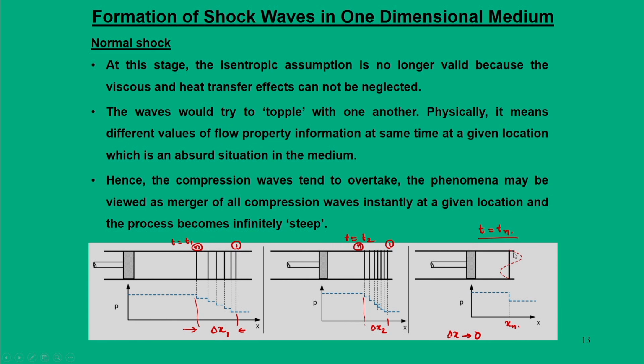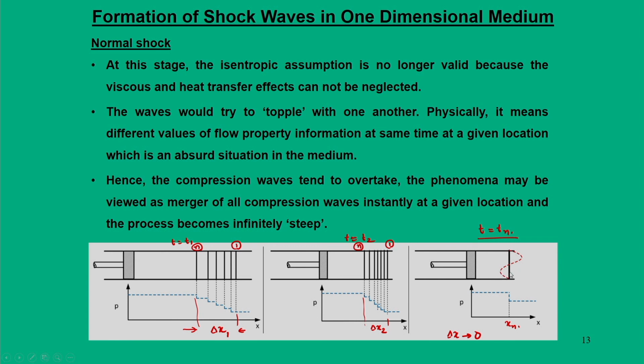So, when such a thing happens, the nth wave will try to overtake, and we can represent such a phenomenon as a dotted line. That nth wave tries to overtake the first wave, so this wave is at the top and the first wave is getting lagged. Physically, what it means is that at a given location of the flow field x n, we will have different properties, which is not true.